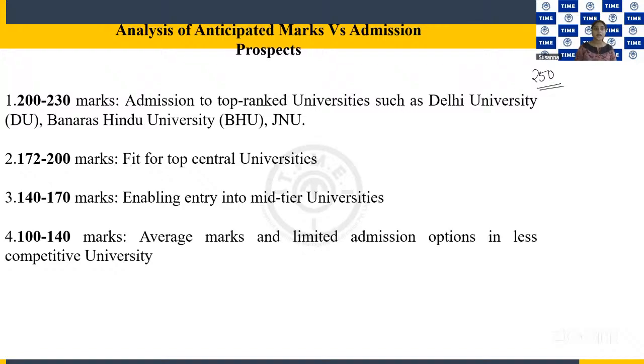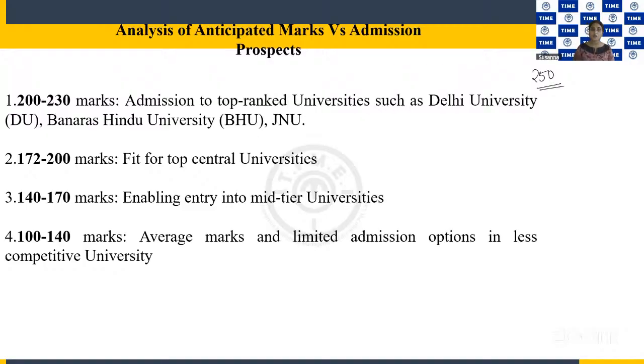Then if your marks lie somewhere between 172 and 200, you are fit for top central universities. Each state has its own central universities, for example Central University of Punjab, Central University of Karnataka, Tamil Nadu, and Central University of Kerala.